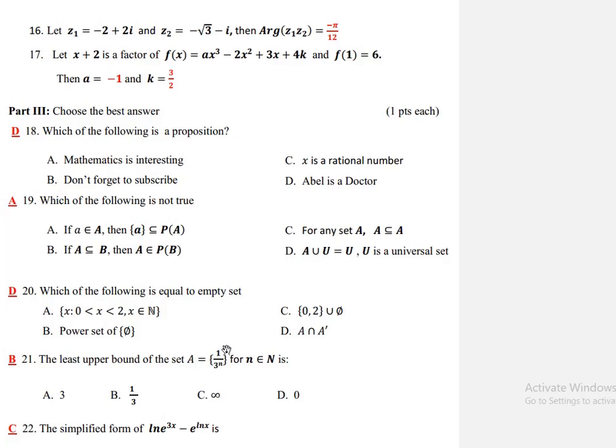21. The least upper bound of the set A, equal to the set containing 1 over 3 to the power of n, for n an element of the natural numbers, is: A. 3, B. 1 over 3, C. infinity, D. 0.